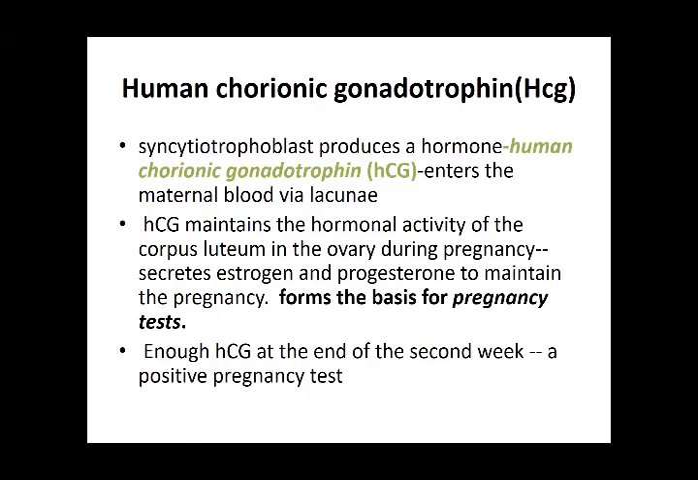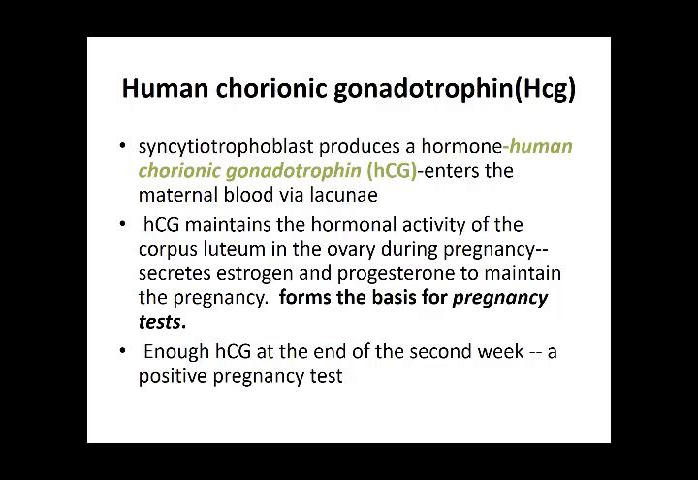Then human chorionic gonadotrophin, or HCG. Syncytiotrophoblasts produce this HCG, and it enters the maternal blood via the lacunae. Lacunae are small spaces which develop in the syncytiotrophoblast. These are going to erode into the endometrium, and in the endometrium they join up with the maternal blood. So syncytiotrophoblasts produce HCG, which enters the maternal blood via these lacunae.